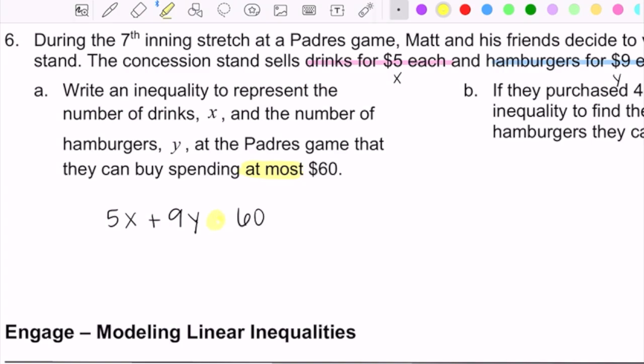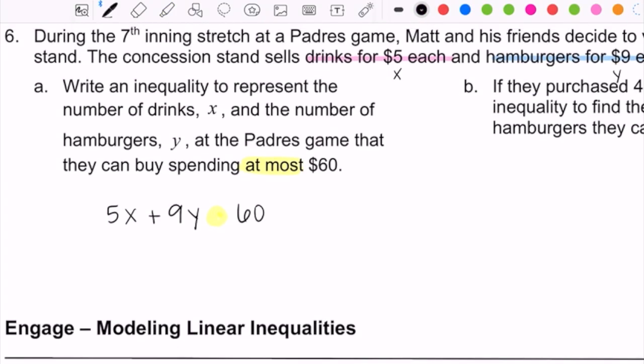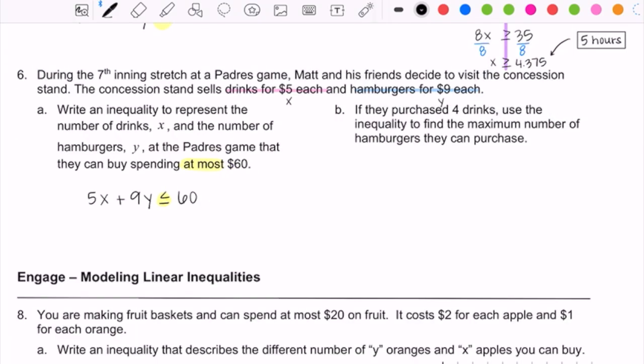If they want to spend at most $60, then that means that they want to spend either equal to $60 or less than $60 because $60 is the maximum that they want to spend. So that phrase at most is what helps you figure out the direction of that inequality symbol. Part B says that if they purchased 4 drinks, and so we want to make sure that we're putting it in the right spot. Drinks is our X variable.